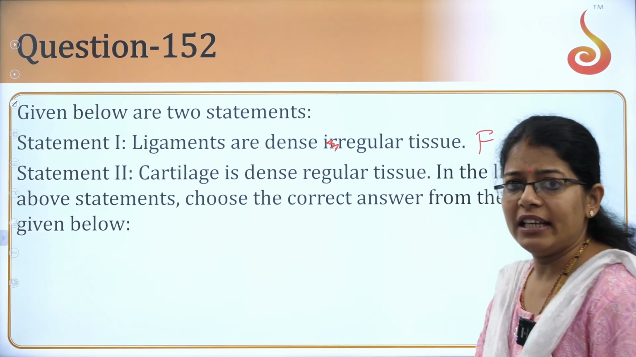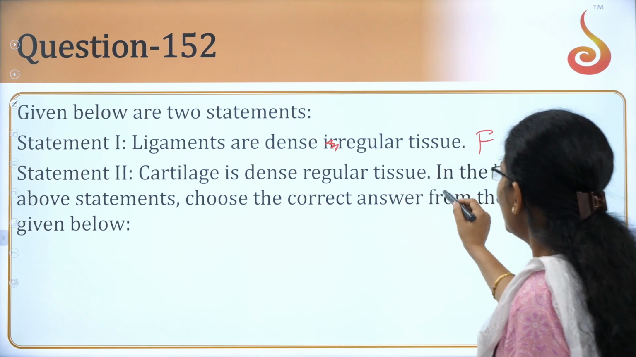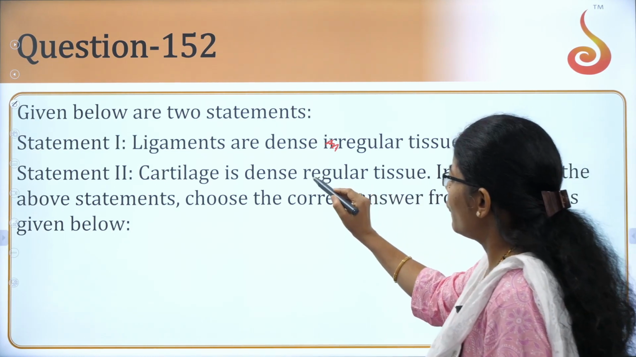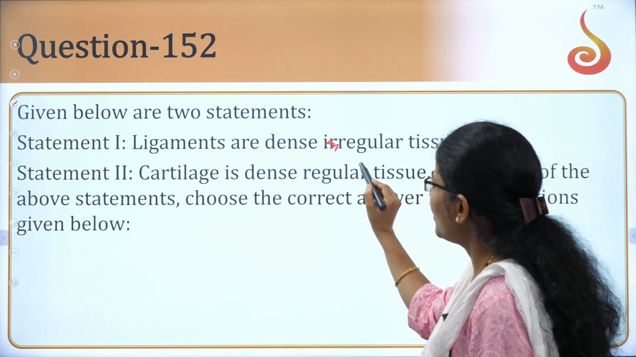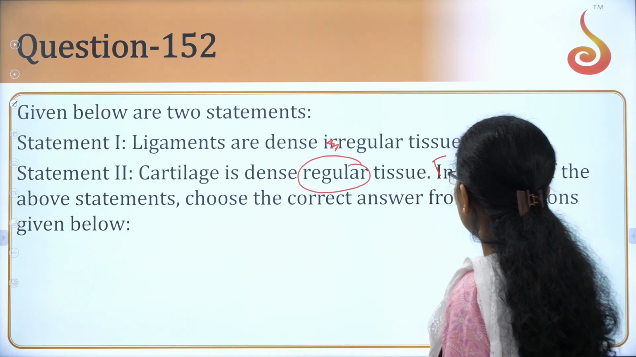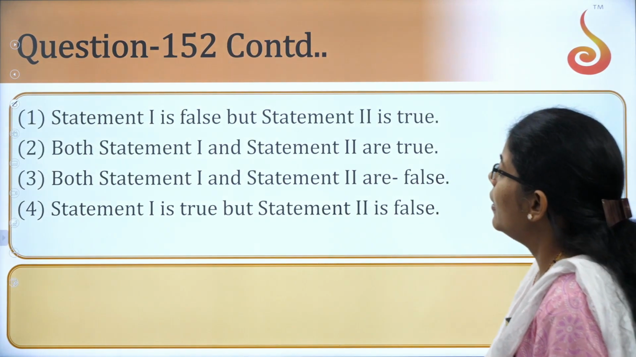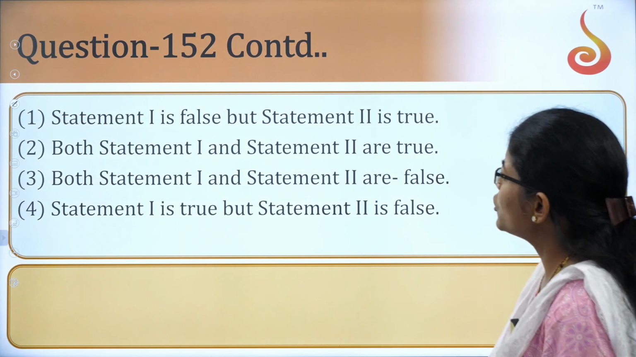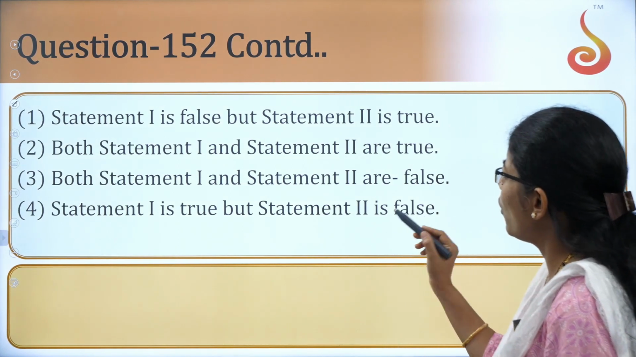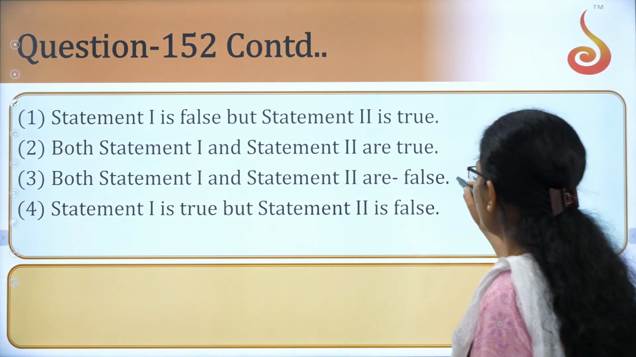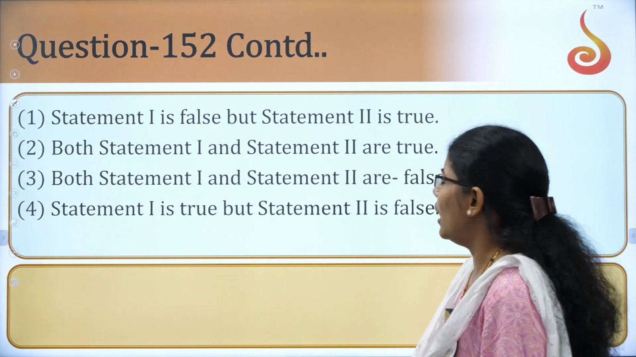Statement 2, cartilage is a dense regular tissue. And yes, if I talk about cartilage, it is not regular. In fact, this is false. So, let us try to find out the answer here. Statement 1 is false, 2 is true. Both 1 and 2 are true. Both 1 and 2 are false. Actually, both 1 and 2 are false.